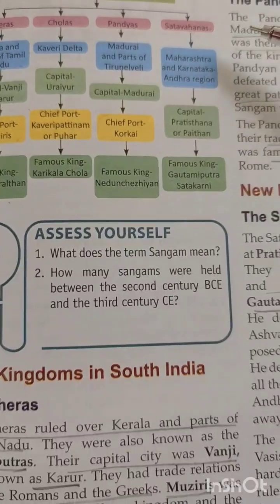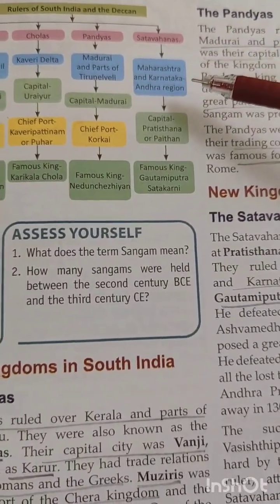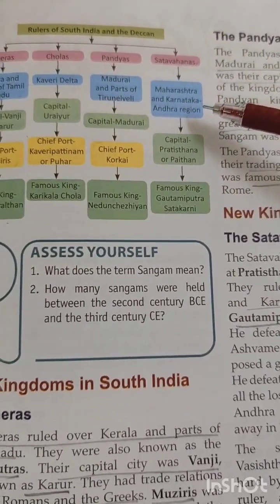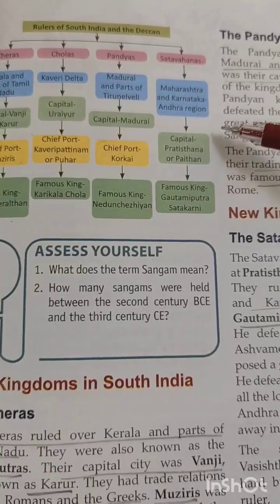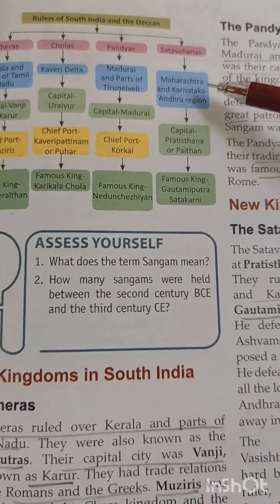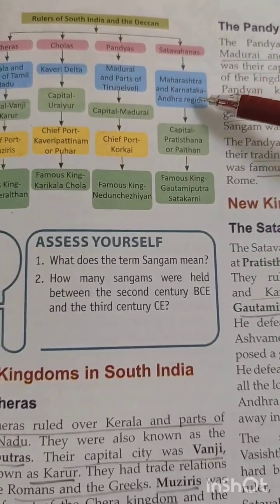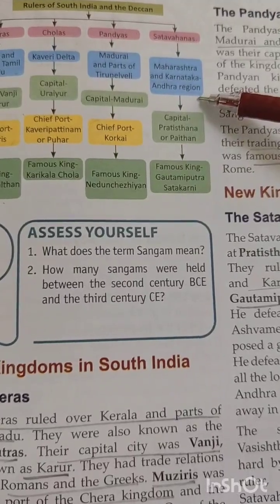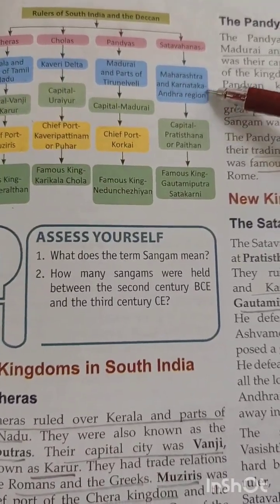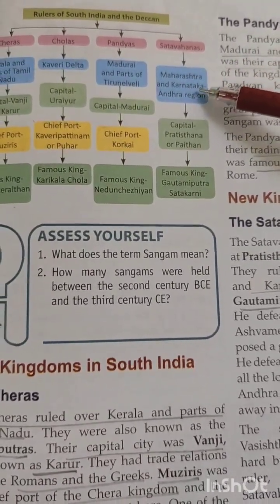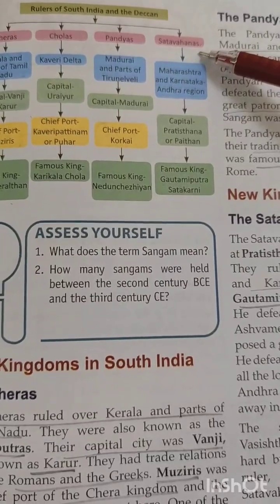Then next are the Satavahanas. Satavahana is the kingdom that ruled in the Deccan area, the central part of India, that is the region of Maharashtra, Karnataka and Andhra. These are the present day regions, and they were ruled by the Satavahanas during the ancient period.